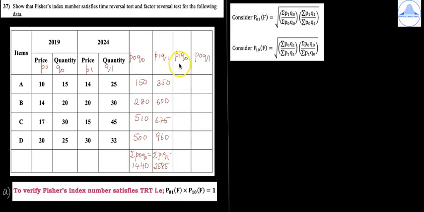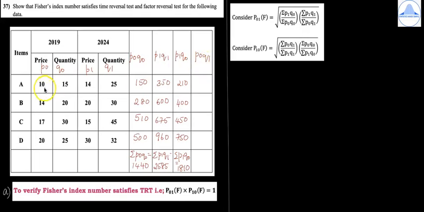Next find out P1 Q0. So it is 14 into 15, that is 210, then 20 into 20 is 400, then you have 450 and 750. So summation P1 Q0, this total is equal to 1810.